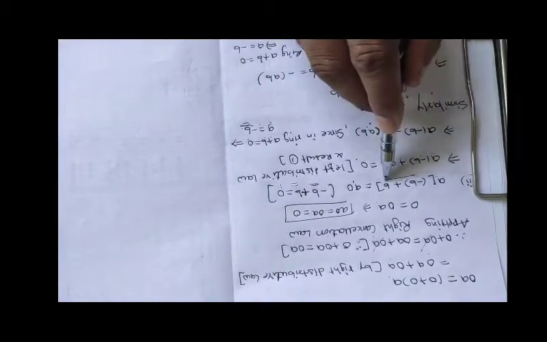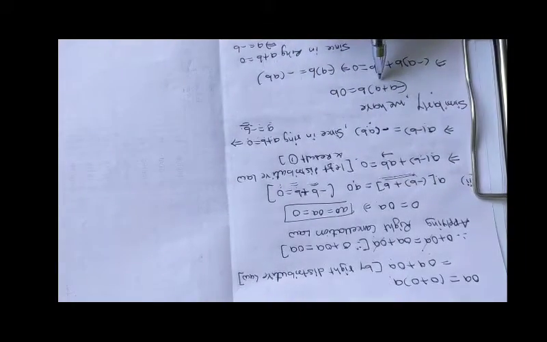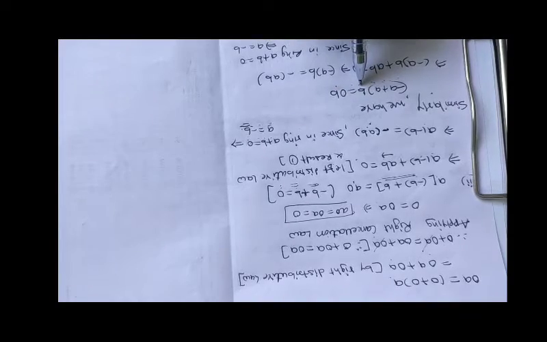Similarly, this time we keep minus B to the right of A; here we will keep it at the left of B. So minus A plus A, B is equal to 0B. Yes, no problem. Then we are using the right distributive law.